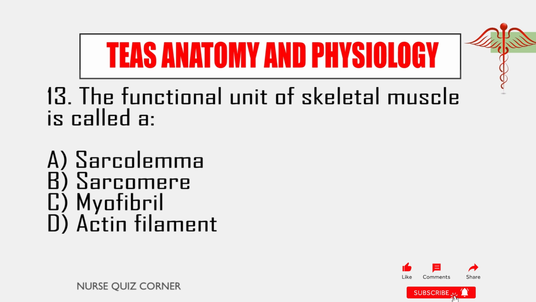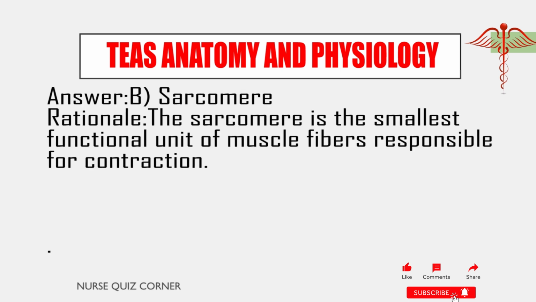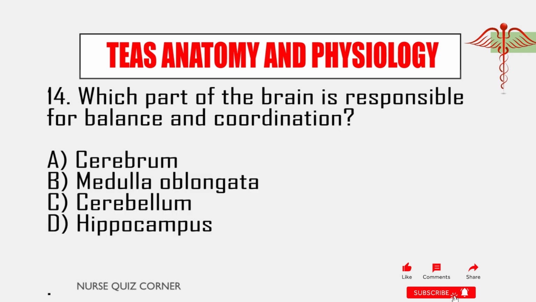13. The functional unit of skeletal muscle is called: A. Sarcolemma. B. Sarcomere. C. Myofibril. D. Actin filament. Answer: B. Sarcomere. Rationale: the sarcomere is the smallest functional unit of muscle fibers responsible for contraction. 14.